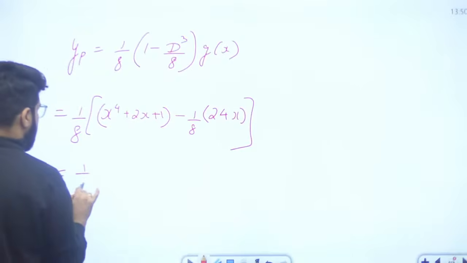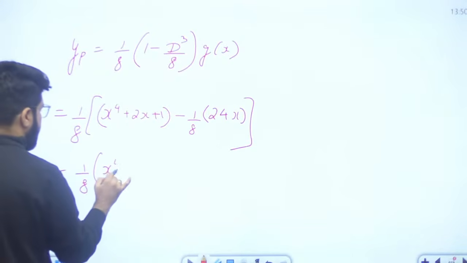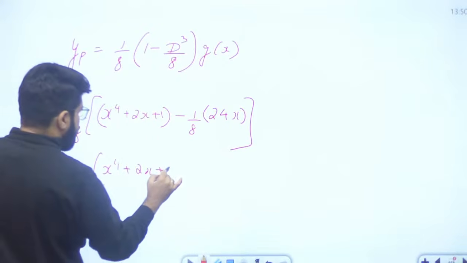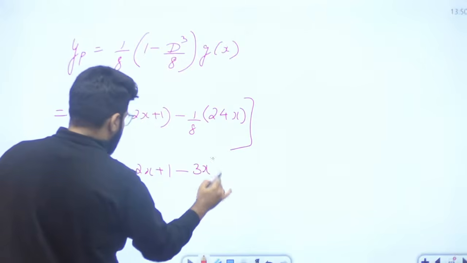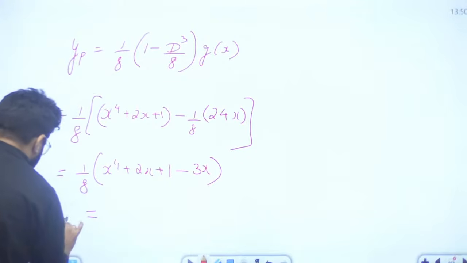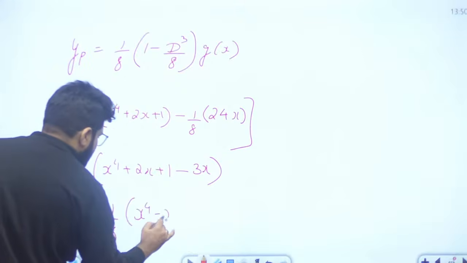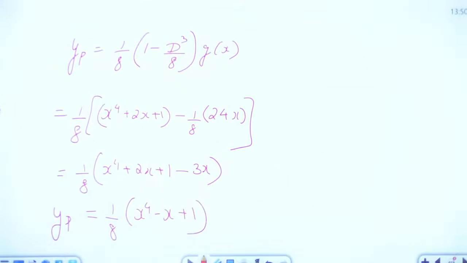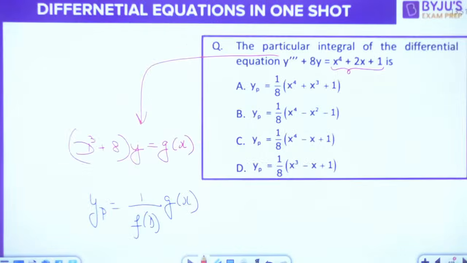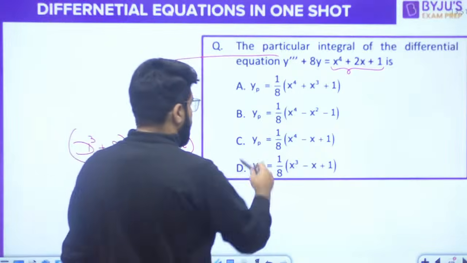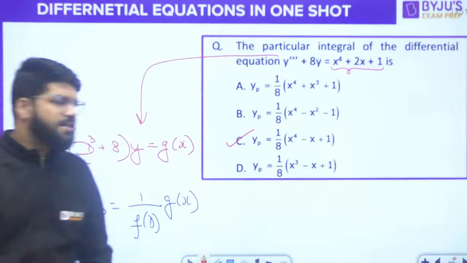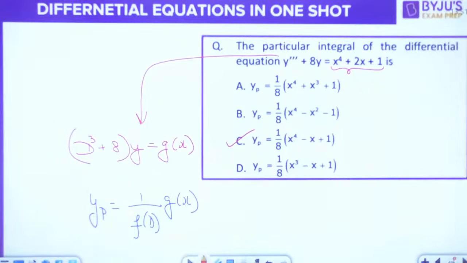So we get 1 by 8 of x power 4 plus 2x plus 1 minus 3x. So your eventual final answer is 1 by 8, x power 4 minus x plus 1. Answer is C. Yes, Manas.